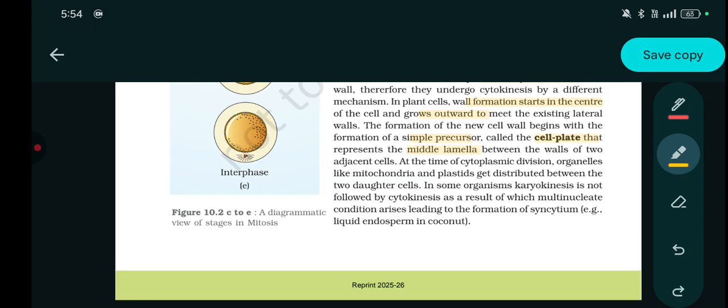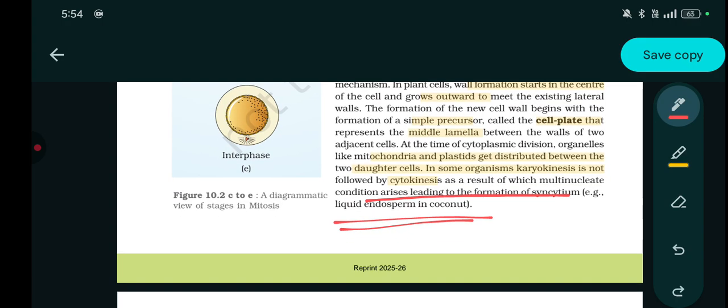At the time of cytoplasmic division, organelles like mitochondria and plastids get distributed between the two daughter cells. In some organisms, karyokinesis is not followed by cytokinesis, as a result of which a multinucleated condition arises, leading to the formation of a syncytium, that is liquid endosperm in coconut. Is that clear?